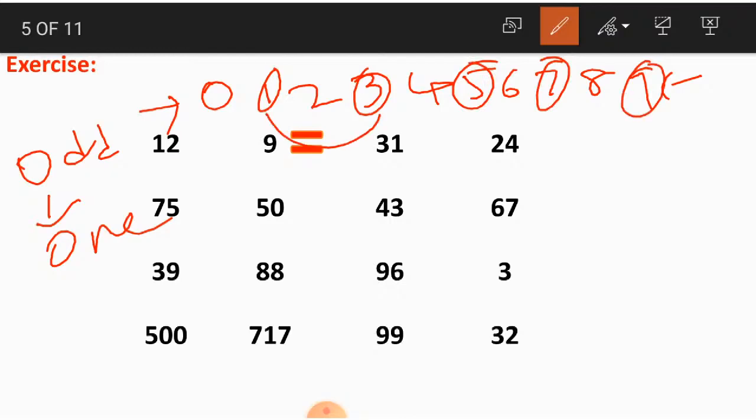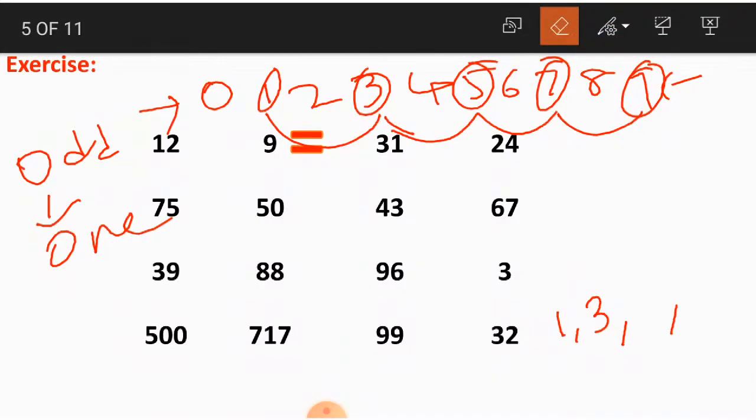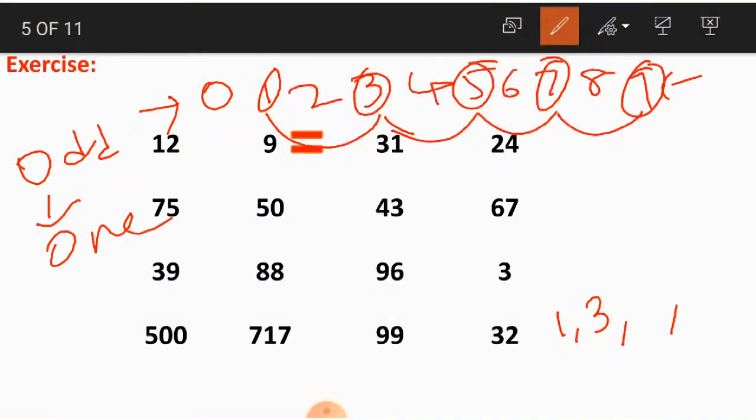Alternate numbers: take one number, leave one number. Take this number, leave one number. See, for odd numbers we are starting from 1: 1, 3, 5, 7 and 9. These are for odd numbers.